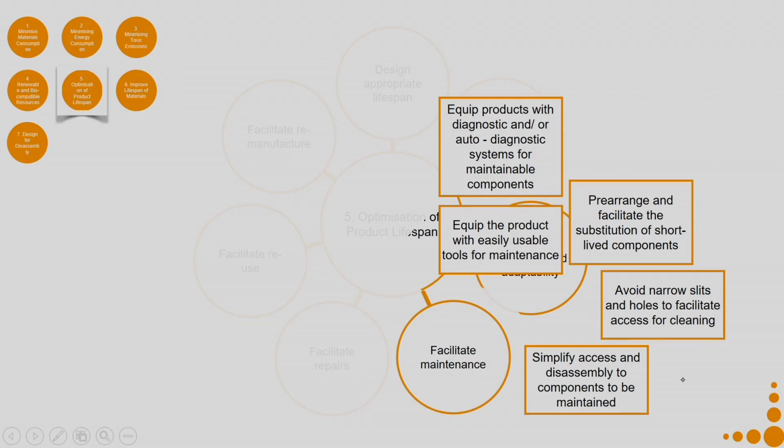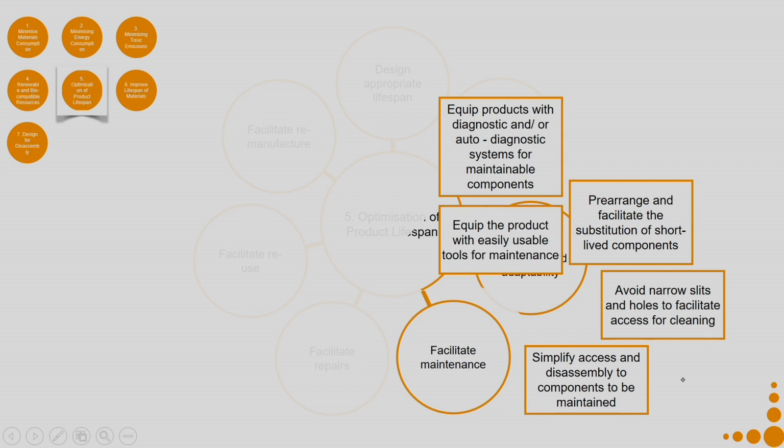Equip products with diagnostic and/or auto-diagnostic systems for maintainable components. Say for example, many digital components, say for example, an induction heater. When there is an error in it, it displays an error code. So, if you have a booklet with all the error codes, you can read that booklet and understand what kind of error is happening. Same with washing machines, they display an error code, so that you know exactly what diagnosis you can give it.